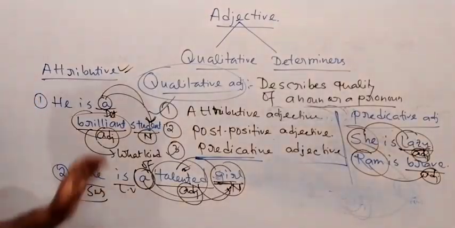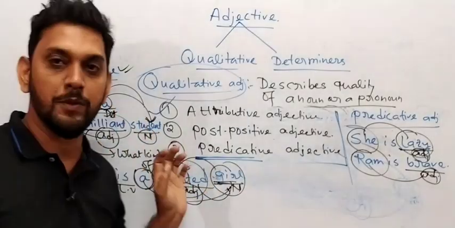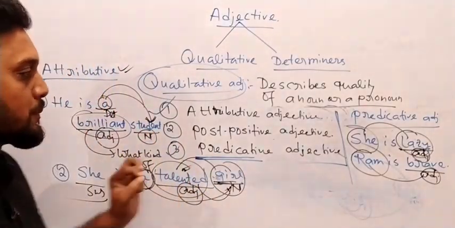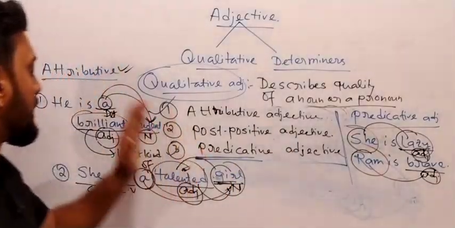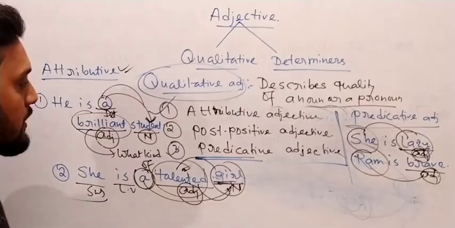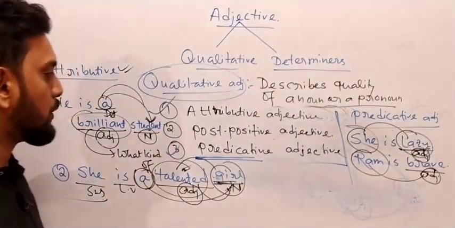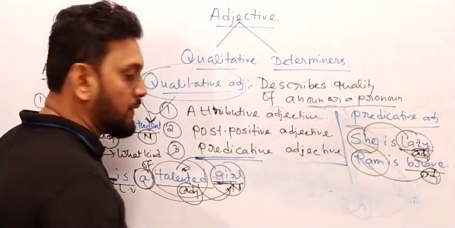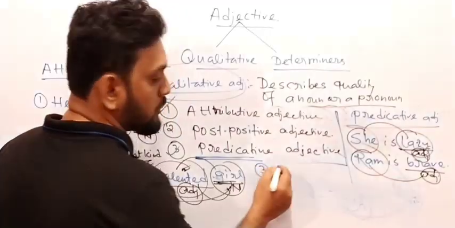Yes or no? So did you understand predicative adjective and attributive adjective? Predicative adjective is always placed after a linking verb, but attributive adjective is always placed before a noun or a pronoun. Noun or a pronoun. Got it? Last one is post positive adjective. Write down, all of you. Third one is post positive adjective.